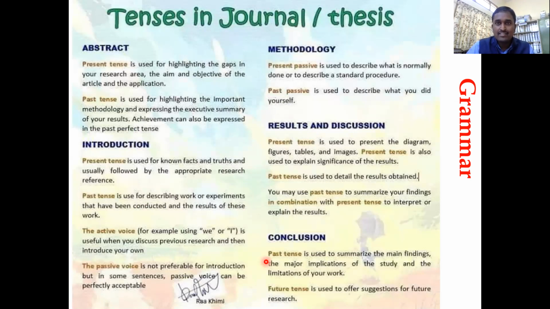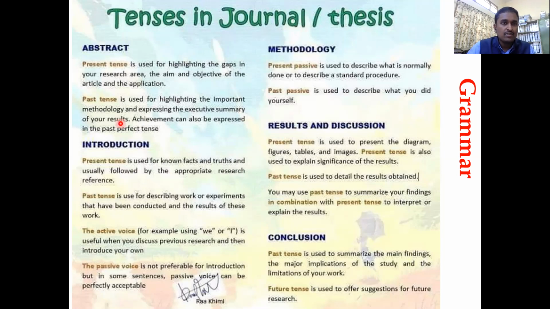Usually when you write a thesis, or a research article, I'm not talking about a review article, you will be writing only in the past tense, because the work has been done already and we are presenting that we have done the work. Was, were are the terms usually used. But it's not the case every time. There are sections, like the section in the abstract and the section in the introduction, where you have to write in different tenses, the grammar.